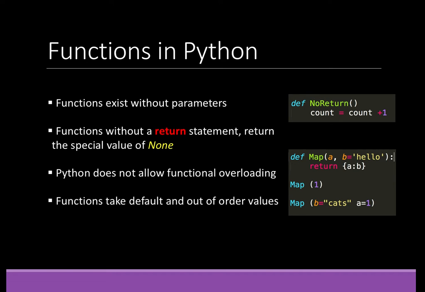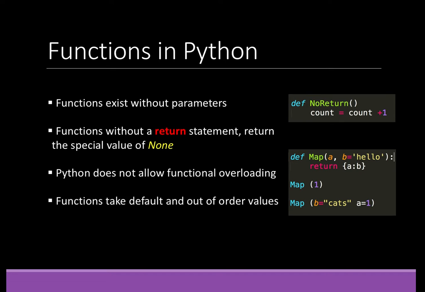Functions in Python can exist without any parameters as well as without return statements. The noReturn function on the top right is a valid function in Python. Unlike C++, Python does not allow function overloading, and the number and order of arguments cannot be used to distinguish separate functions. So essentially, every function needs to have a unique name in Python.